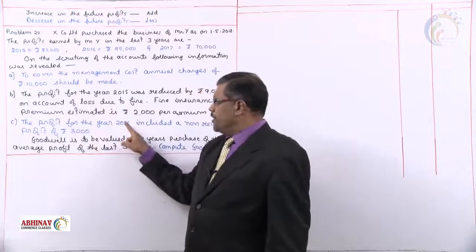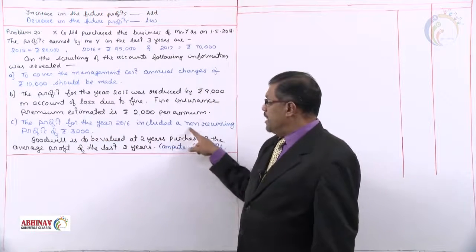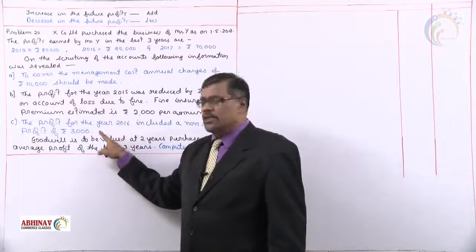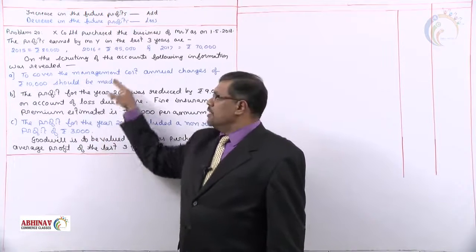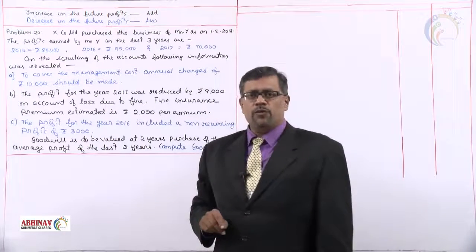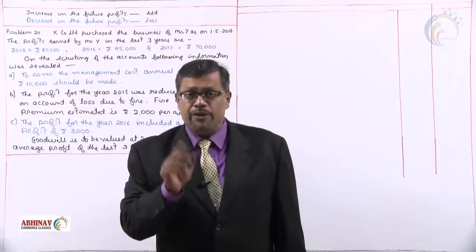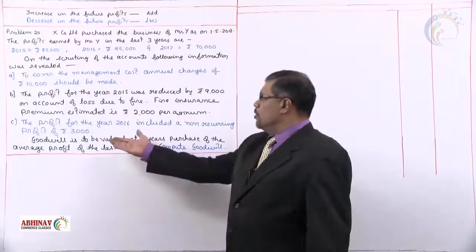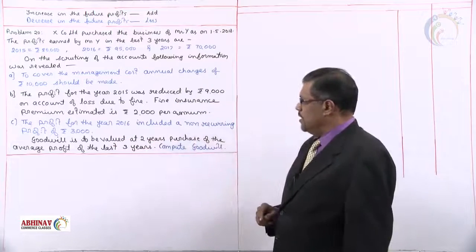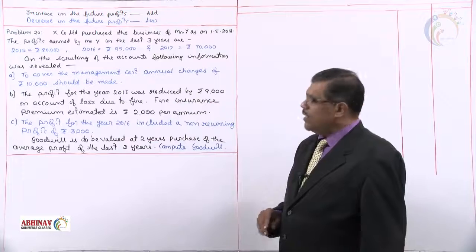The profit for the year 16 included a non-recurring profit of rupees 3,000. So these are the points that are being revealed. We have to take them into consideration first. Goodwill valued at 2 years purchase. Compute the value of goodwill.